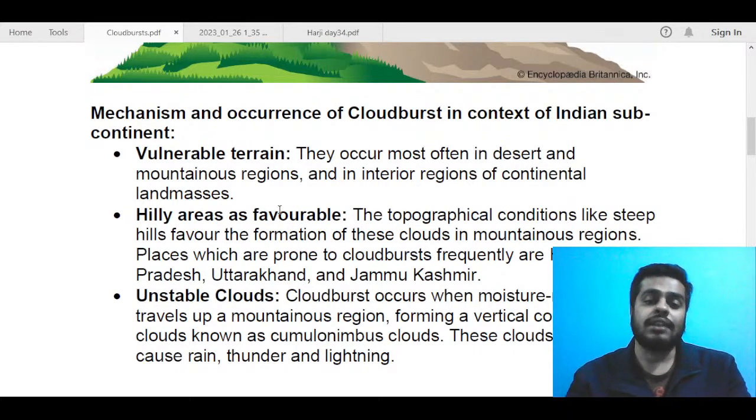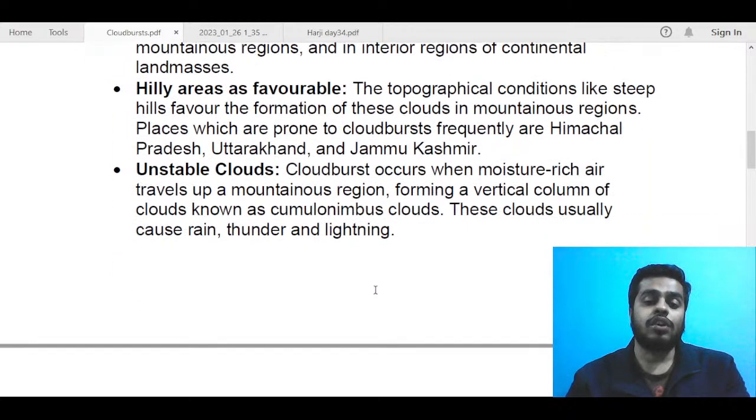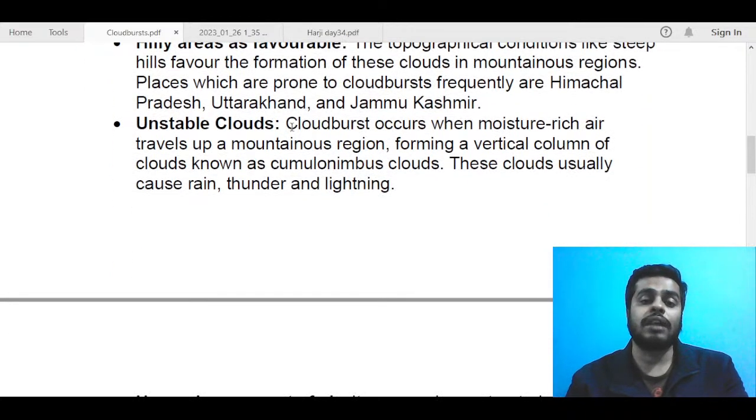Next, hilly areas are favorable. This is very common knowledge: it occurs most frequently in the states of Himachal, Uttarakhand, and Jammu and Kashmir. Next, we talk about how it occurs. Unstable clouds are formed. A cloudburst occurs when moisture-rich air travels up a mountainous region, as shown in the diagram, forming a vertical column of clouds known as cumulonimbus clouds.